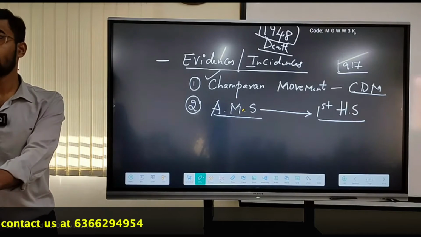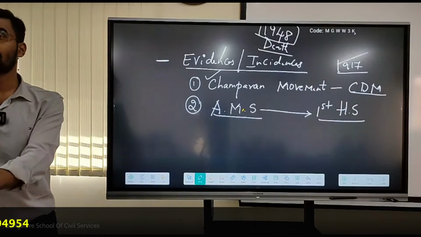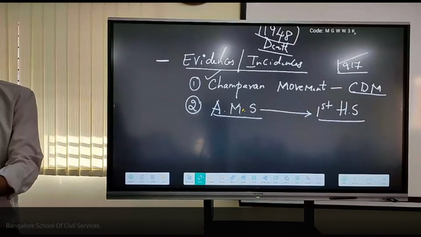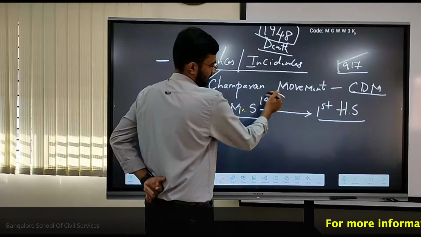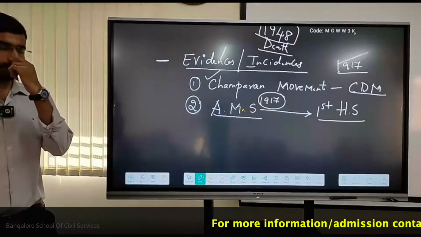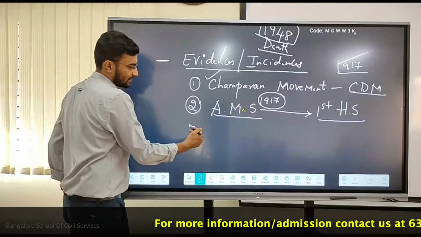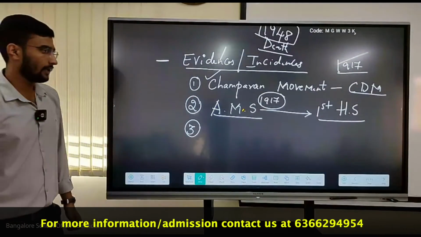It was 1917, the same year. Highly important one, it was 1917 majorly.